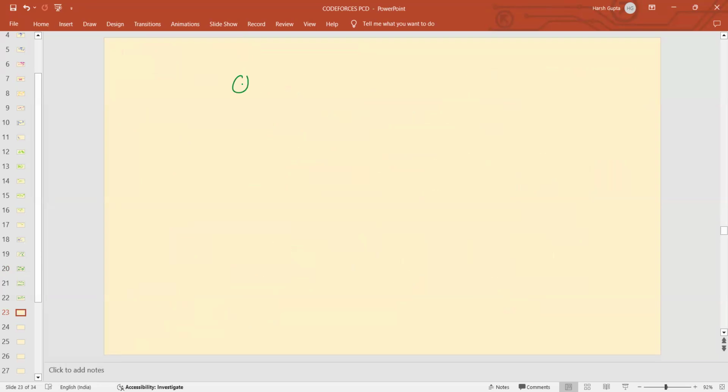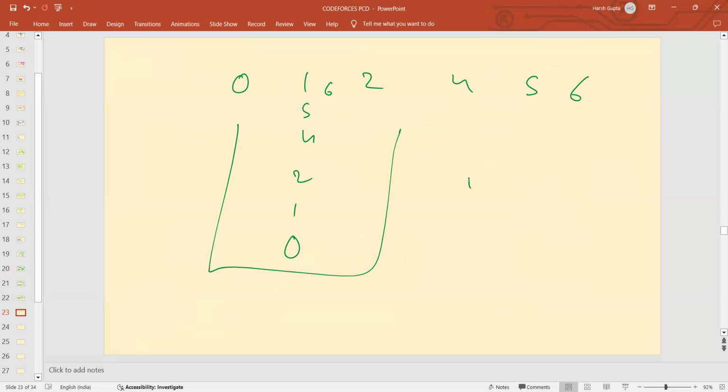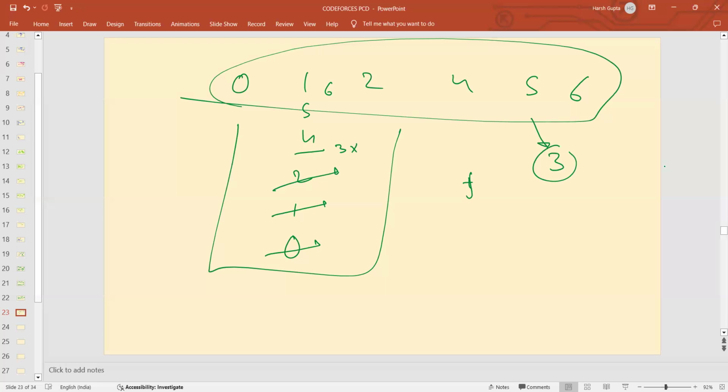Let's suppose you have the integers 0, 1, 2, 4, 5, 6. You simply push these values inside a set and traverse a for loop from 0. You have 0 in the set, okay, no problem. You have 1, okay. You have 2, okay, but you don't have 3 in your set. So the max value of this array will be 3. This is how you obtain the max value.